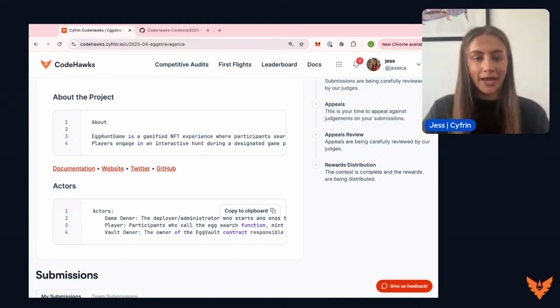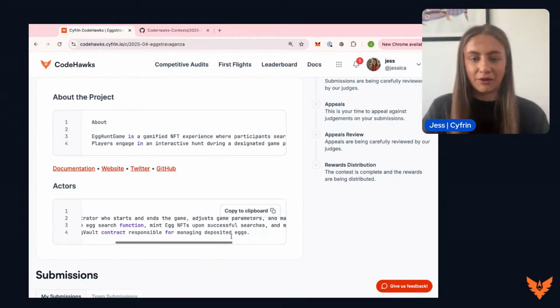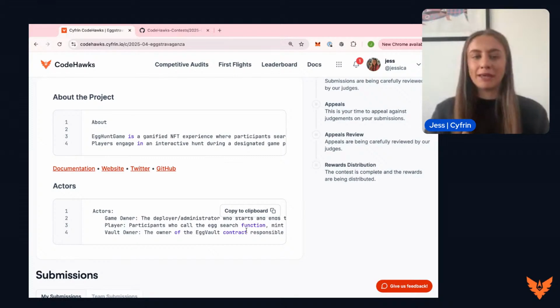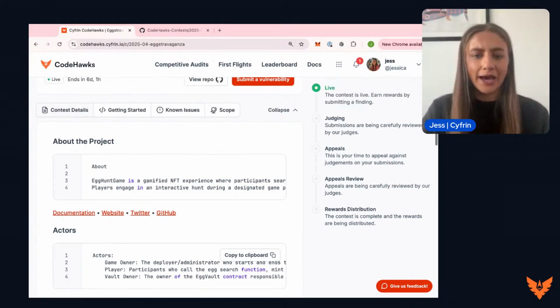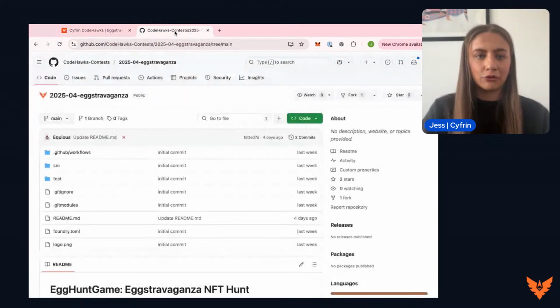And finally, we have the vault owner, the owner of the egg vault contract responsible for managing deposited eggs. This will all make a lot more sense when we go through and actually take a look at those contracts. So let's do that. If you click view repo here, you will get pulled up to the repo